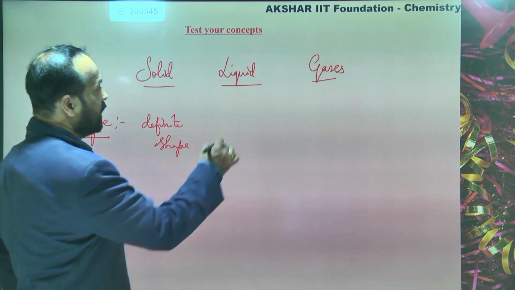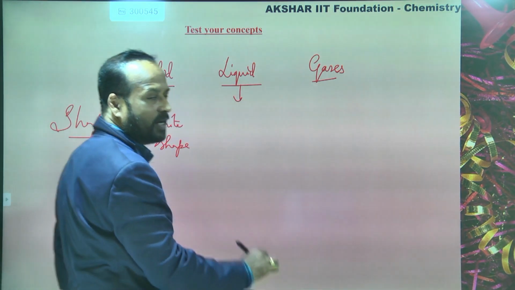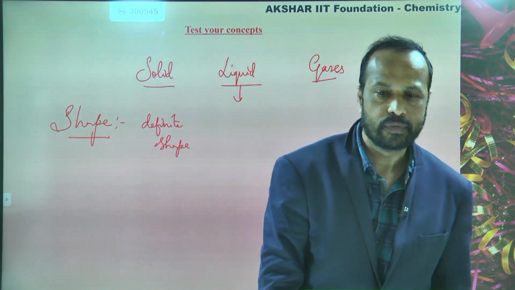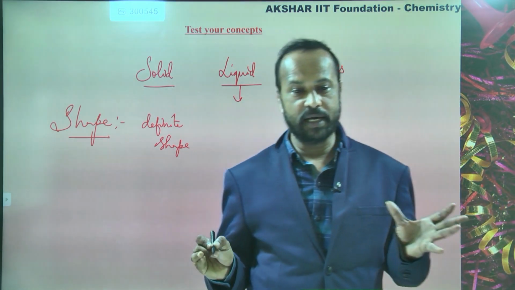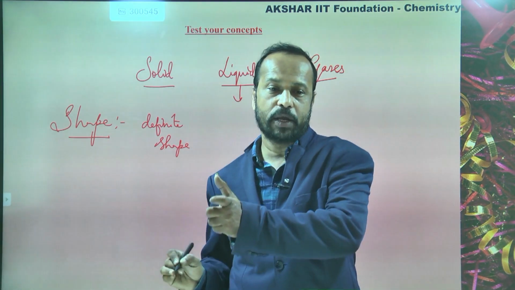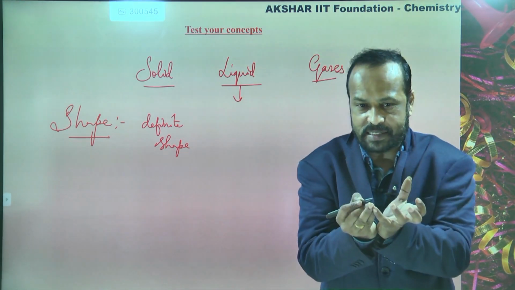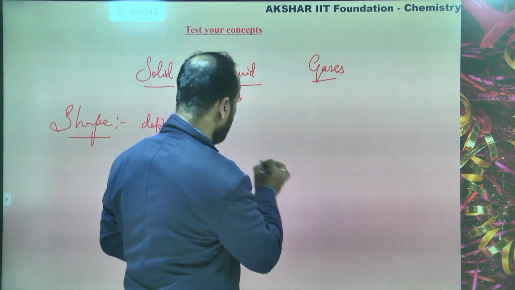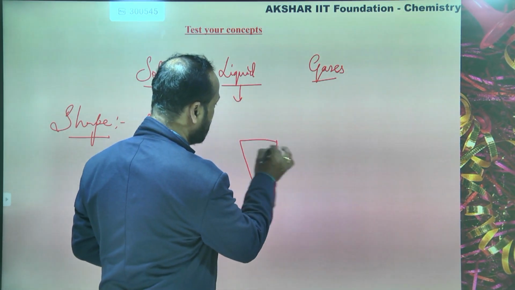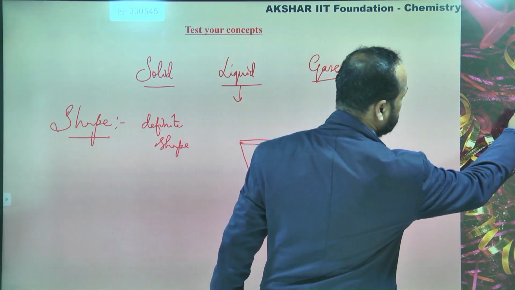Now let's come to the liquid. Do you think that liquids have any particular shape? No, liquids do not have a particular shape. If you pour the liquid into a glass tumbler, it occupies the shape of the glass tumbler. Yes or no?